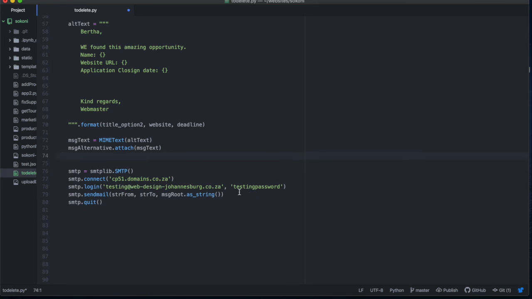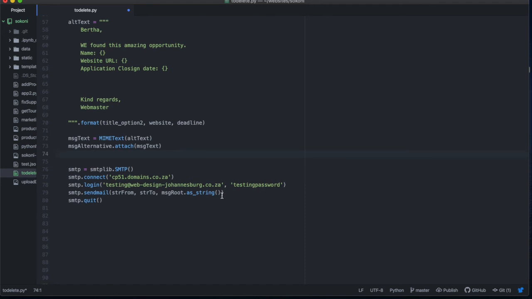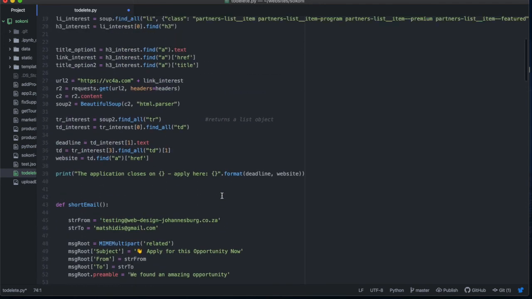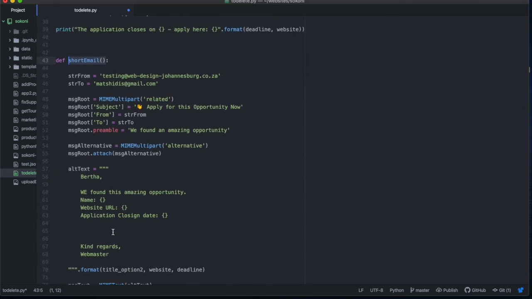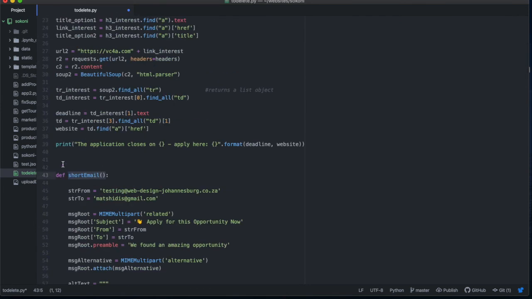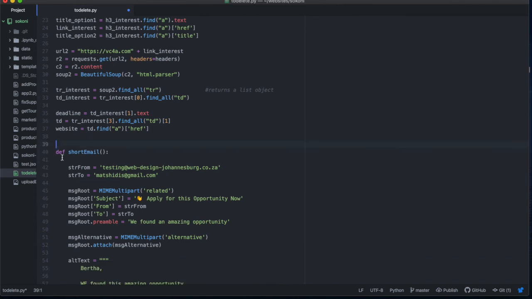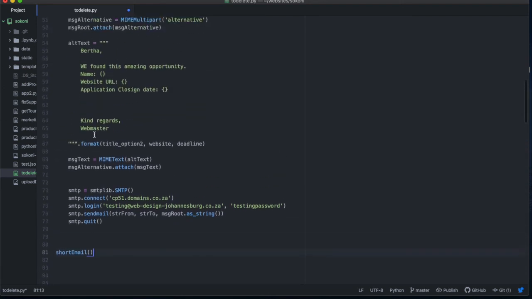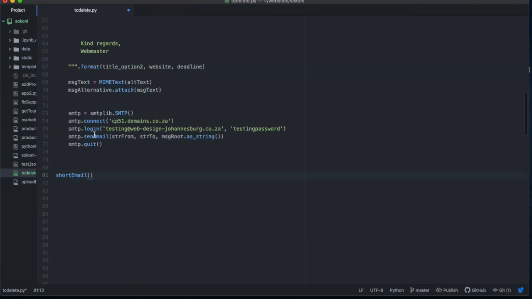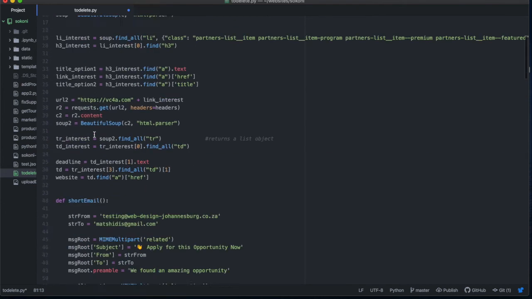I will most probably just change these passwords after this, but assume everything goes well. You can just run this function. In fact, you don't even have to have it inside a function, but let's have it inside a function like that. That's fine. We don't need to print anymore. We will just at the end call that function, and then the function will run, okay? And this will write us the email.